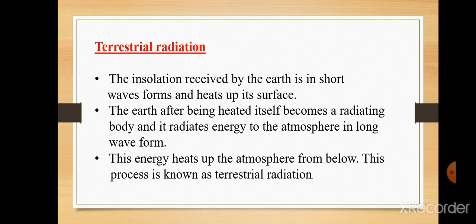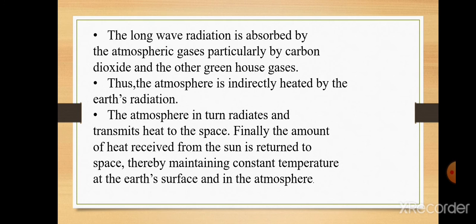The insolation, or solar radiation received by the Earth, is in short waves and heats up its surface. The Earth, after being heated itself, becomes a radiating body and radiates energy to the atmosphere in long wave form. This energy heats up the atmosphere from below. This process is known as terrestrial radiation.